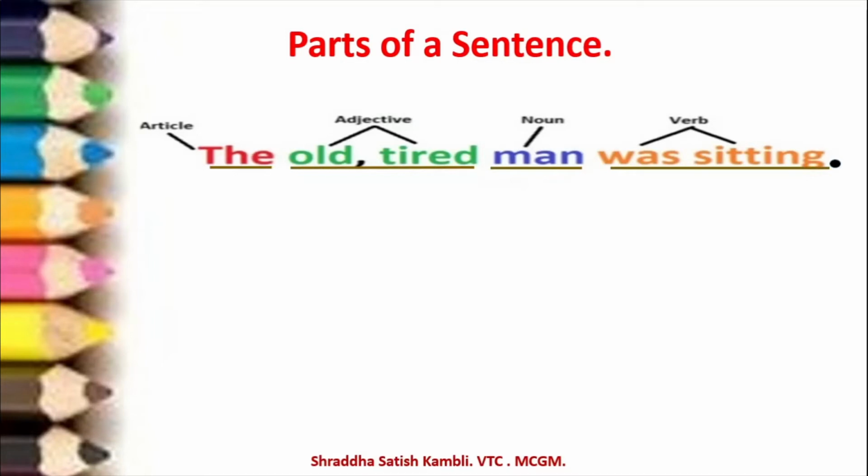So see, the old tired man is the subject of the sentence. Was sitting is the predicate of the sentence. We have seen what the meaning of subject and predicate is in the previous video, so I will not repeat it, because if I keep repeating it, then we will not be able to move ahead.